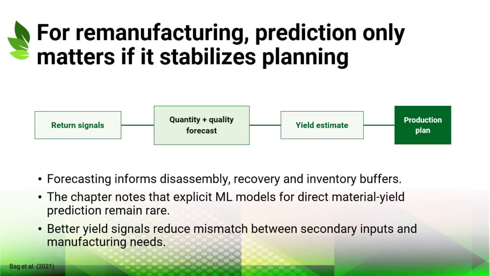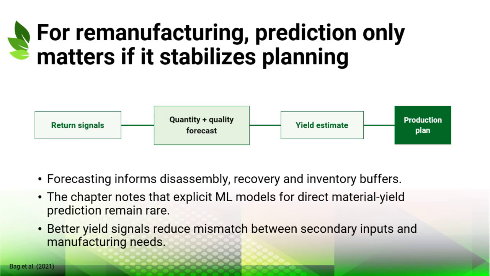This slide focuses on the planning implications of yield prediction. The process begins with return signals, such as past sales, customer behavior, and observed product condition. These signals support forecasts of quantity and quality. From there, managers estimate usable yield and translate it into production plans.